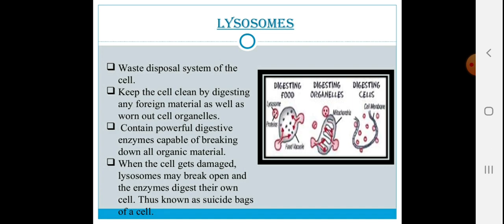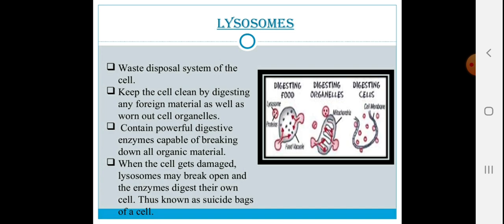So, sometimes during malfunctioning, it may eat the entire cell. The waste disposal system of the cell is the lysosome. It keeps the cell clean by digesting any foreign material which is not important for the cell, as well as worn out cell organelles. So, old cell organelles or old cell material is eaten up by the lysosome.